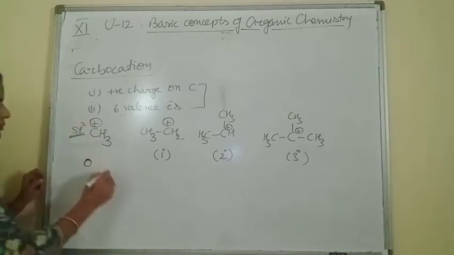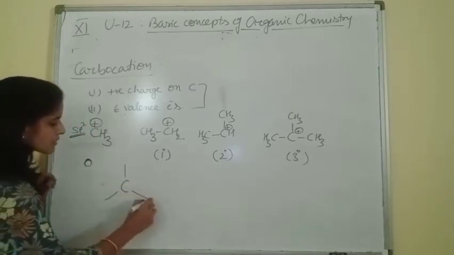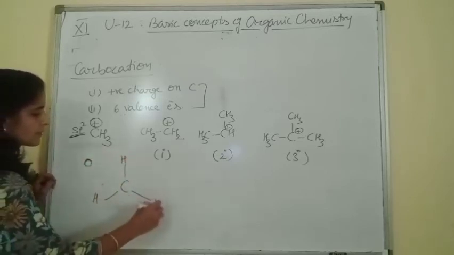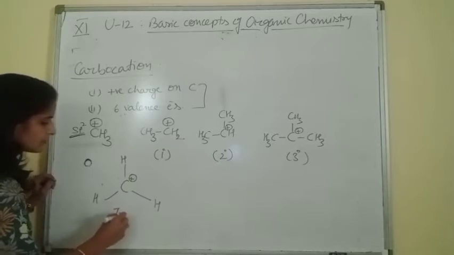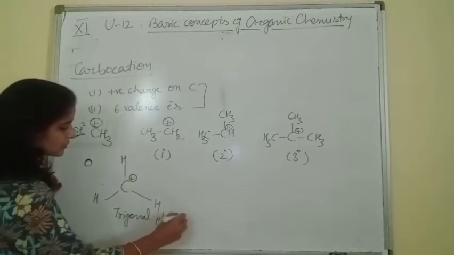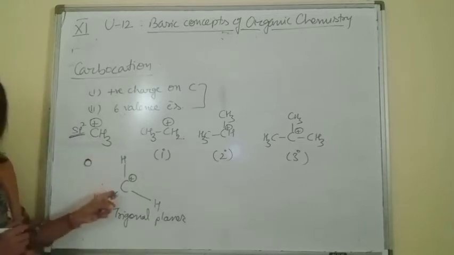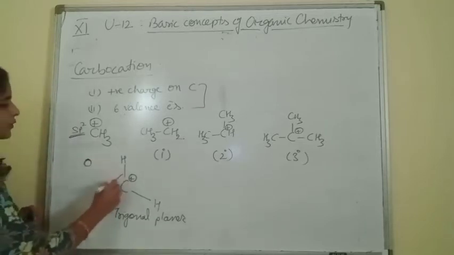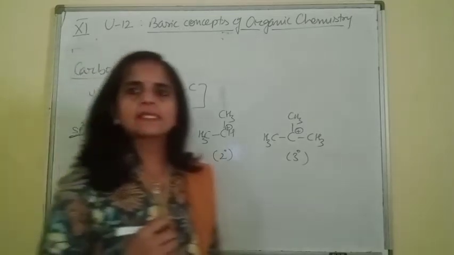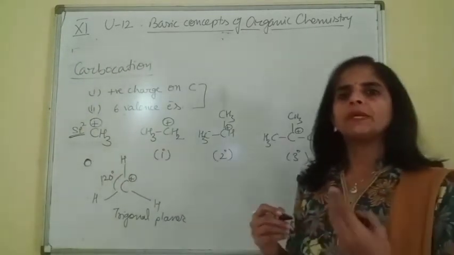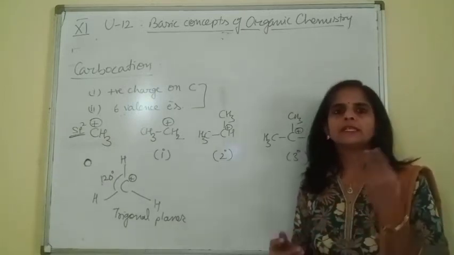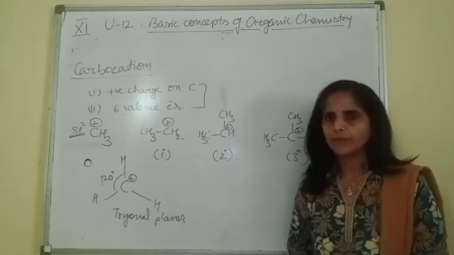So its geometry is trigonal planar, with sp2 hybridization and bond angle 120 degrees. This is the structure of a carbocation. One p electron orbital remains unshared, not taking part in bonding.